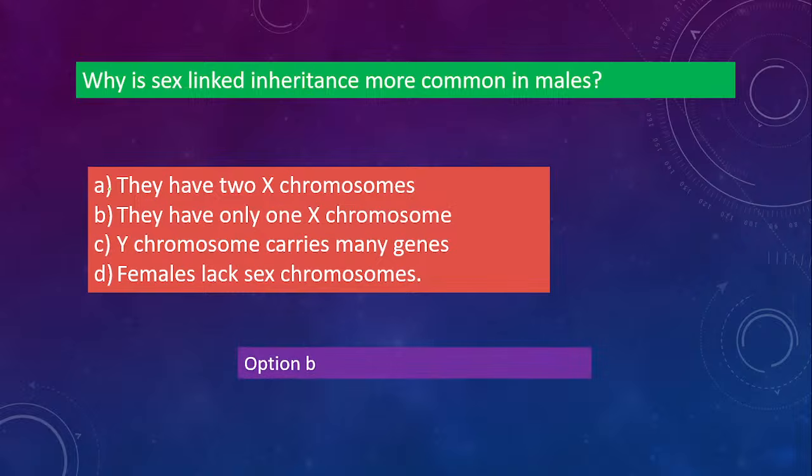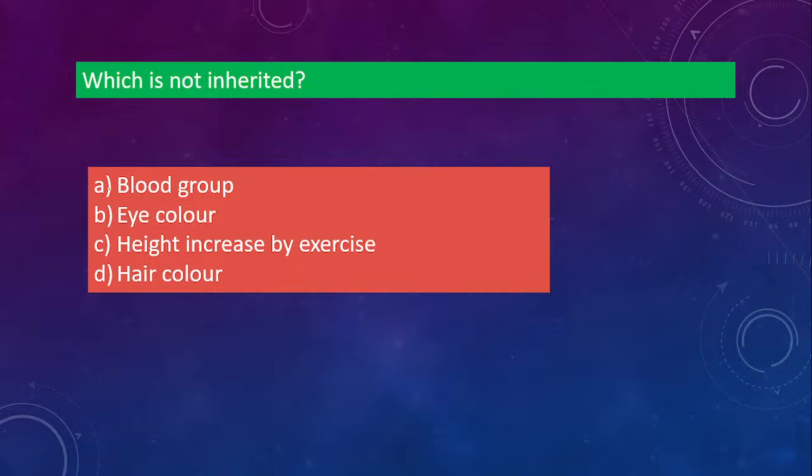The correct answer is option B, because they have only one X chromosome. The other one is Y. So, with the X chromosome, sex-linked inheritance is common in males. Okay. Which is not inherited?